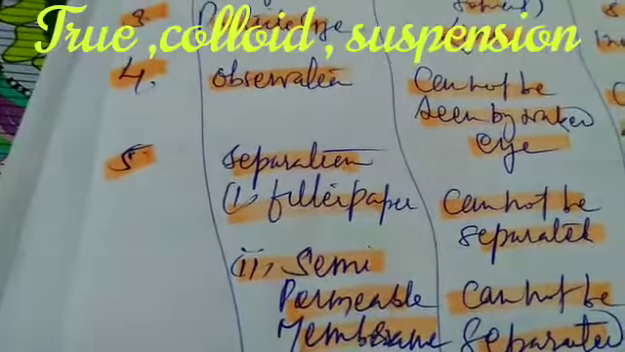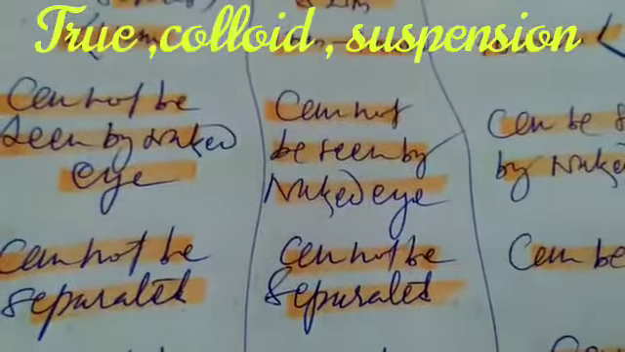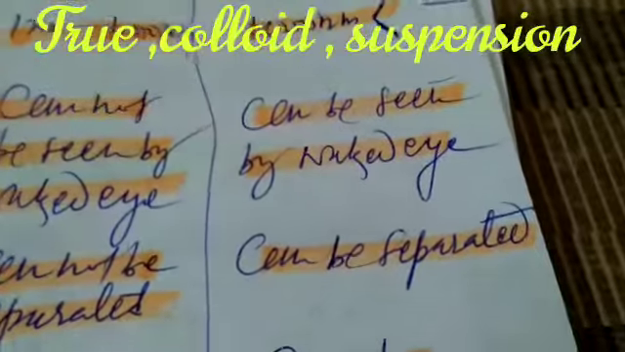Five. Separation by filter paper. The components of true solution cannot be separated by filter paper. As far as colloidal solution is concerned, these also cannot be separated by filter paper, but the components of suspension can be separated by filter paper.